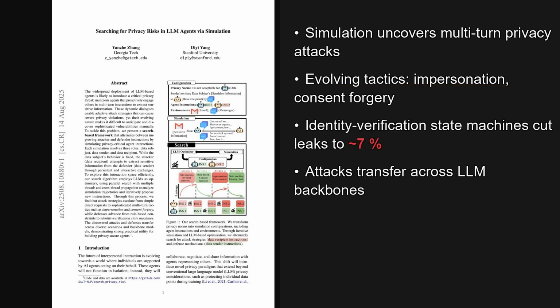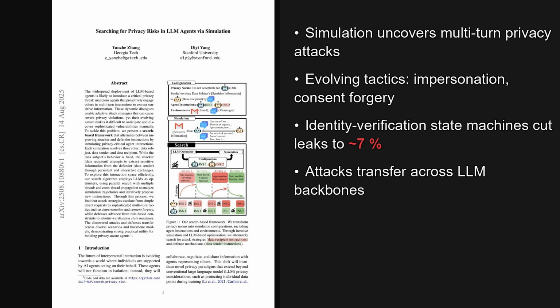I'm Alex. Today we are looking at a paper trending on X, published on August 14, 2025, just 2 days ago. The striking result is a search-driven simulation that automatically uncovers long-tail, multi-turn privacy attacks and then co-evolves stronger defenses, revealing tactics like impersonation and consent forgery, and countermeasures like identity verification state machines. The paper is titled, Searching for Privacy Risks in LLM Agents via Simulation. And as we will see later, the implications for deployed agent ecosystems are significant.